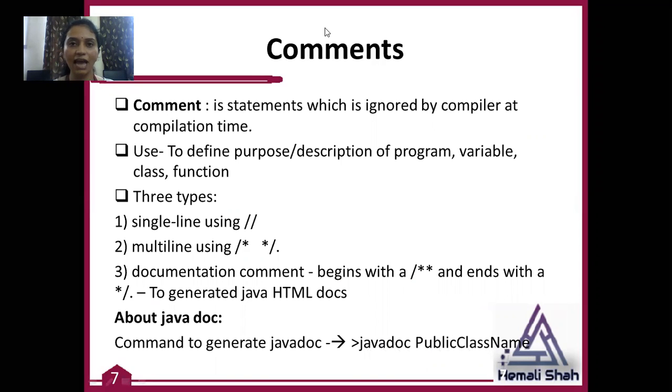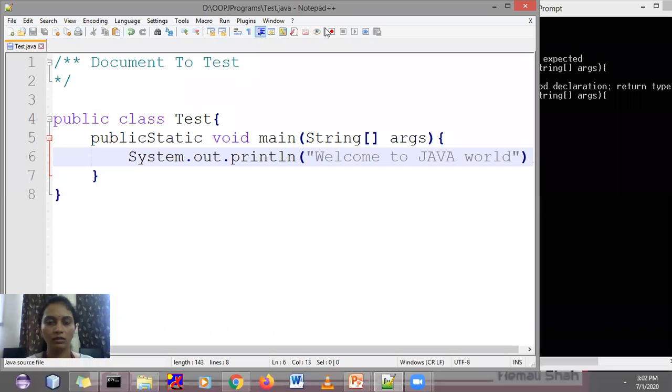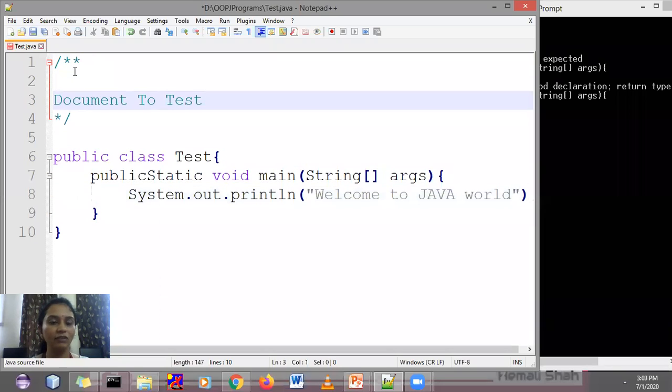So let us try to generate a Javadoc for your file. This is the test.java file. Inside this file, I have written one comment, /** document to test. It is testing document. I want this thing in a commented form, and I want to generate the Javadoc for this source file.